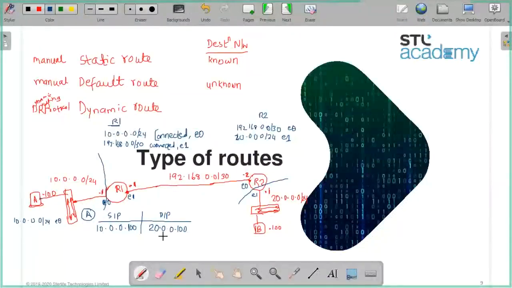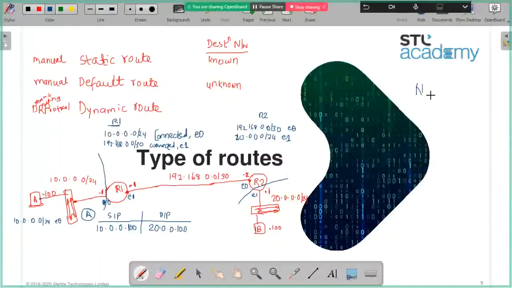Now, will this A be able to send the packet to 20? Will this router... It should be natted. My friend, don't add the terms here. There is no need of NAT here. Please understand. Network address translation is not required at this point in time. So let's not talk about it right now.